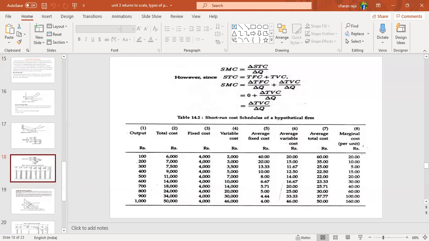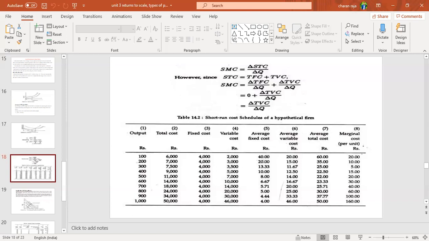Fixed means it is fixed at all finally. Variable cost: 2, 3, 3, 5, 5. As production increases, the variable cost also increases with an increasing trend. 2 to 3, 3 to 5, 5 to 7, 7 to 10, 10 to 14, 14 to 20, 20 to 30, 30 to 46. It is an increasing trend.